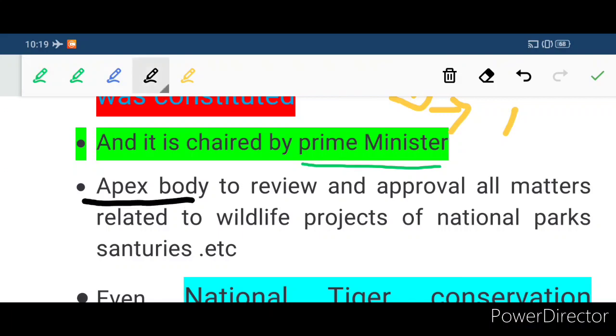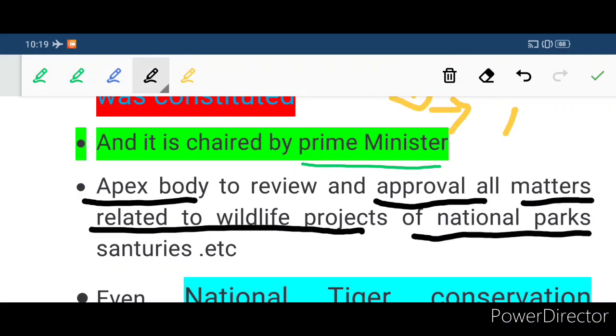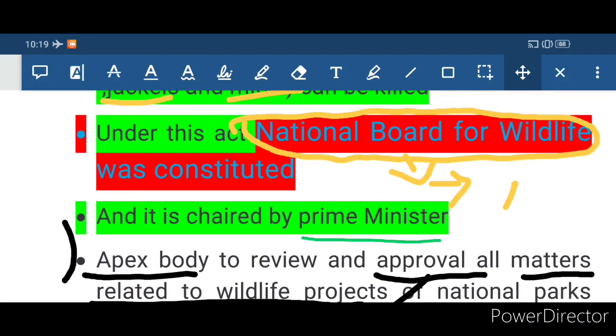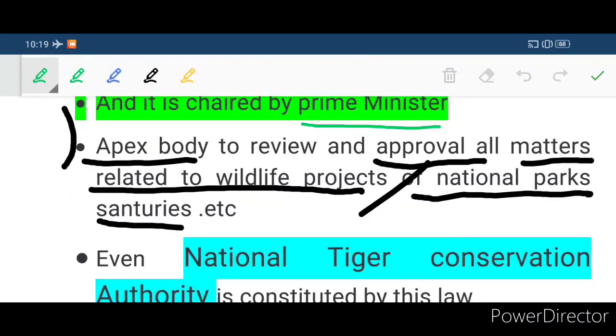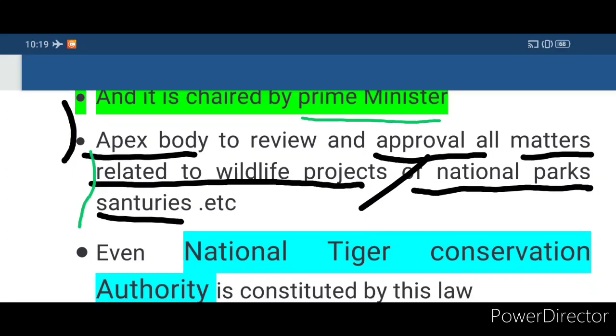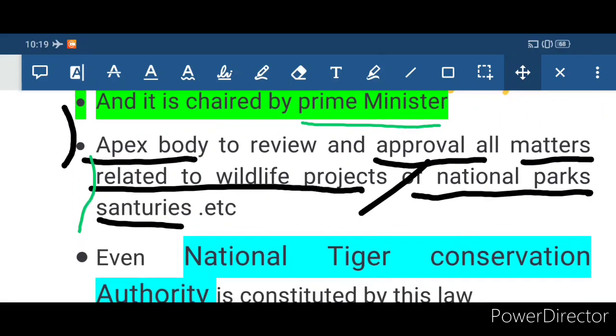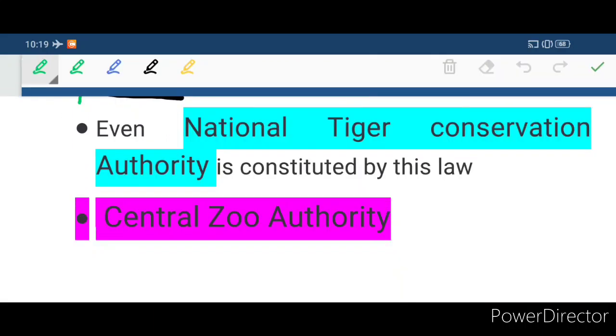The National Board for Wildlife is the apex body to review all matters related to wildlife projects, national parks, sanctuaries, etc. We know that national parks and sanctuaries are declared by the National Board for Wildlife. And it is chaired by whom? It is chaired by the Prime Minister.